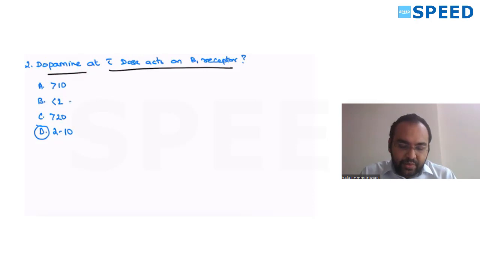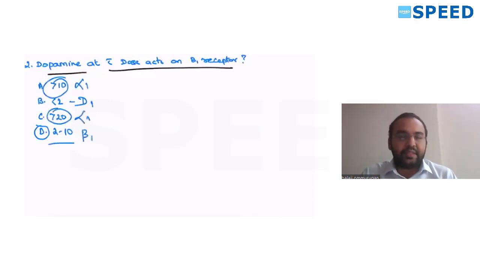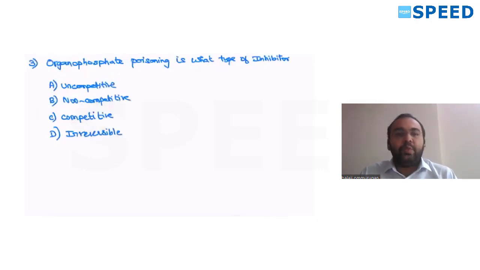If it is less than 2, this will be D1. If it is greater than 10, this will be alpha 1. Greater than 20 also alpha 1. 2 to 10 will be your beta 1 receptors. Very direct, simple question. Now moving to third question. We have already seen this in classes.